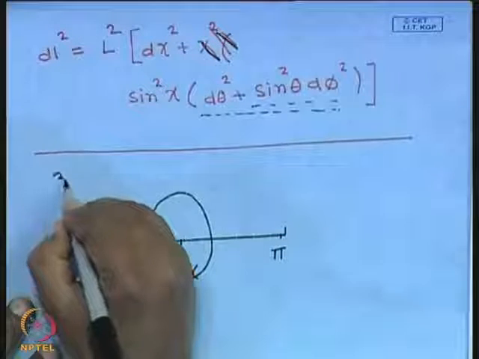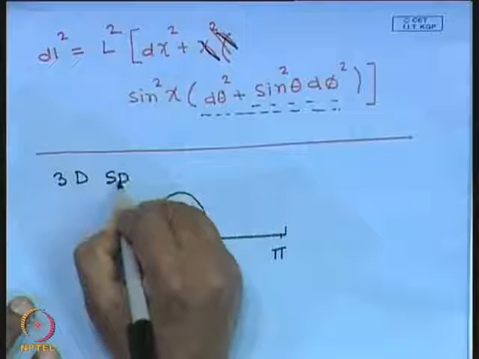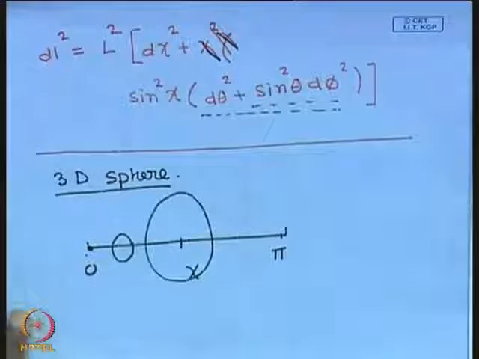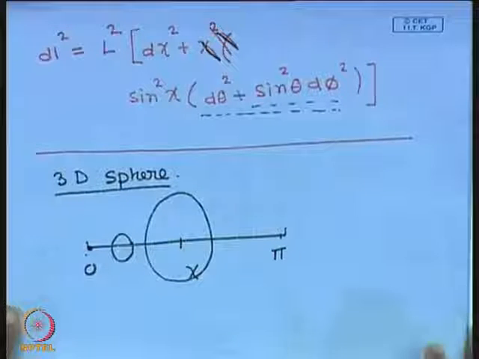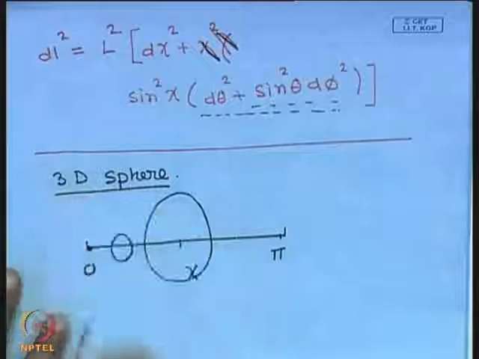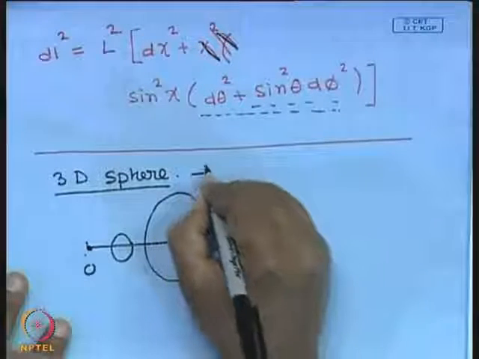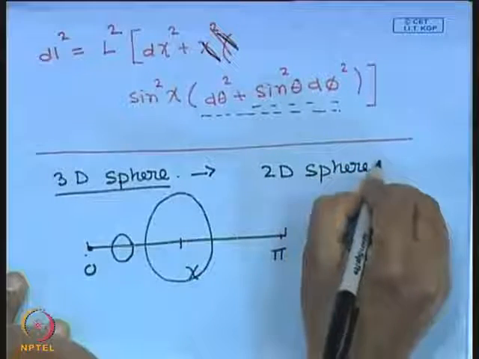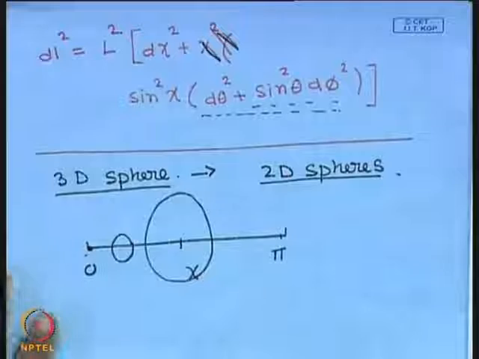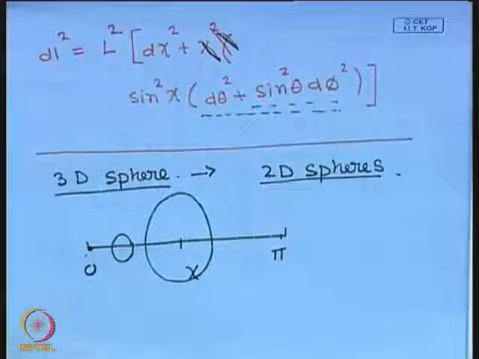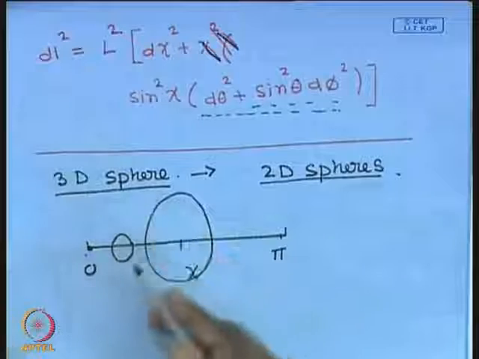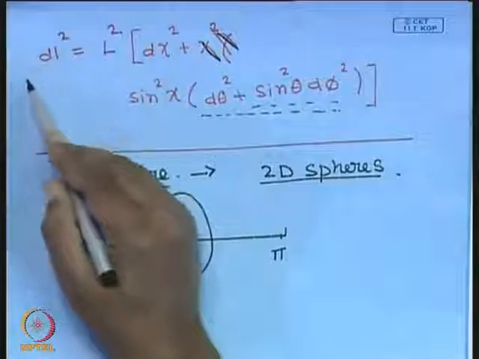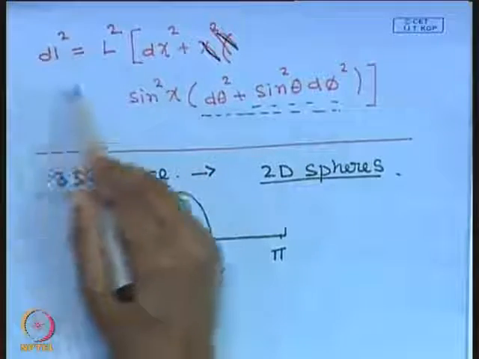This is what is called a 3D sphere, it is a 3-dimensional volume which is a sphere. It's a generalization of a 2-dimensional sphere. I can think of it as a collection of 2D spheres which have been all stacked together, and I can generalize this, I can have a 4-dimensional sphere, 5-dimensional sphere, 6-dimensional sphere, all I will have to do is add more variables, zeta, sine squared zeta, etc.